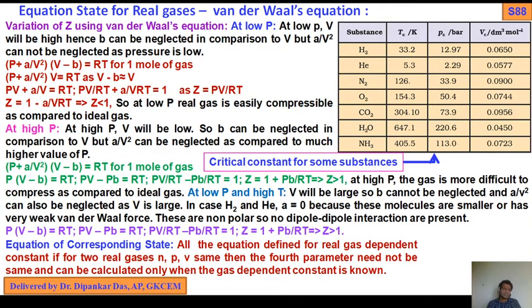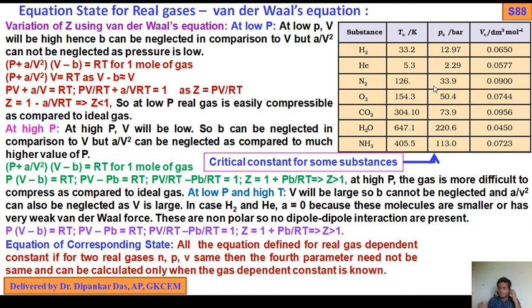Now, variation of Z using the Van der Waals equation. We can see how Z varies using the Van der Waals equation. Before going into this, we should know the critical constants for some substances, as we have already discussed Pc, Vc, Tc.